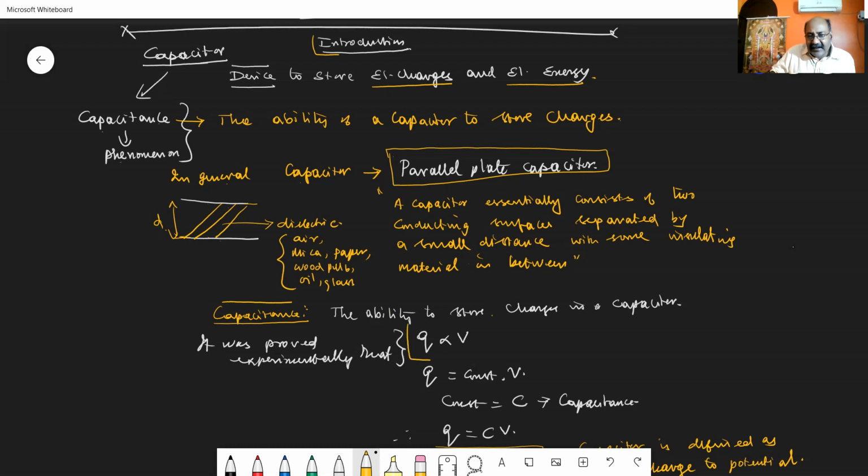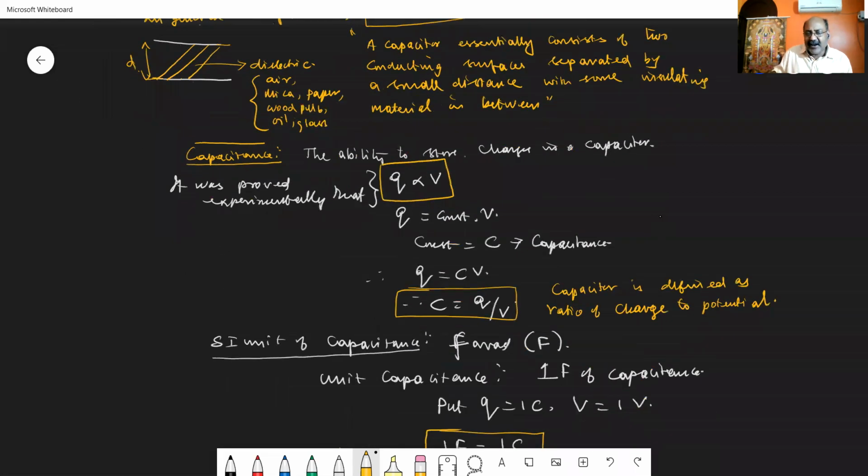So I have written it here: Q is directly proportional to V, which is experimentally proved. On removing this proportionality, I have to introduce a constant. The constant introduced, C, is known as the capacitance of the capacitor. So Q equal to a constant into V, and that constant C is known as the capacitance. So we get Q equal to C into V, so C is equal to Q by V.